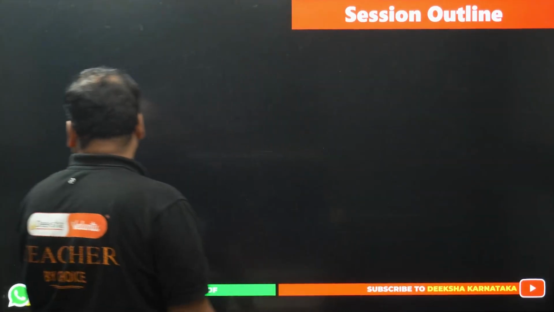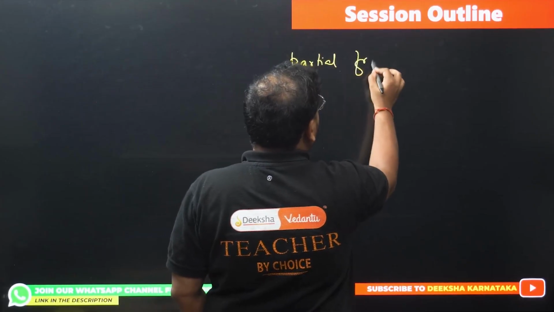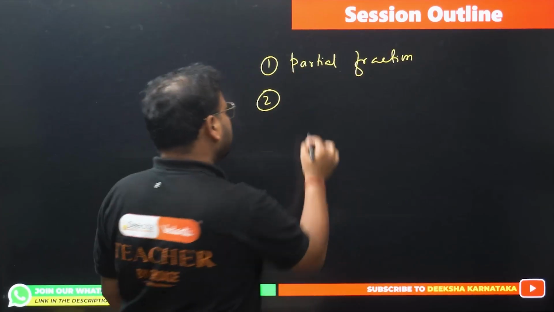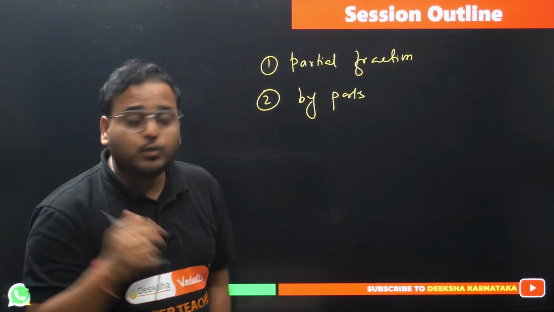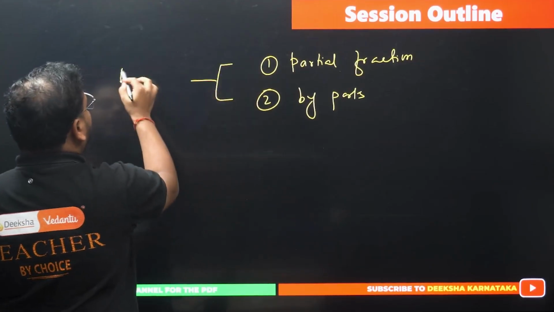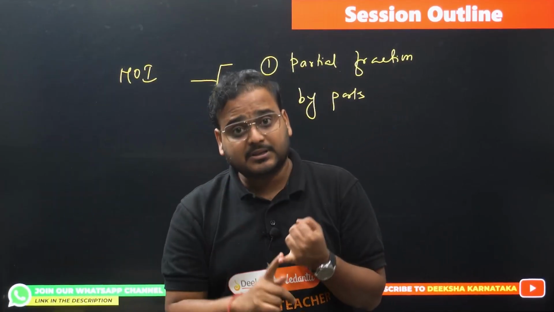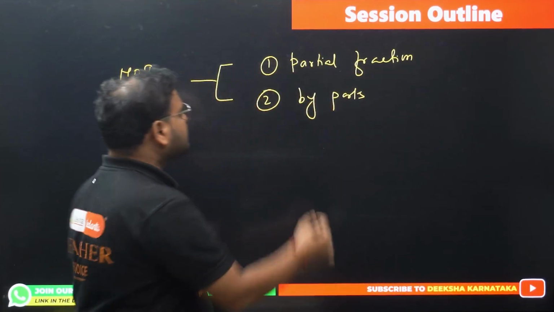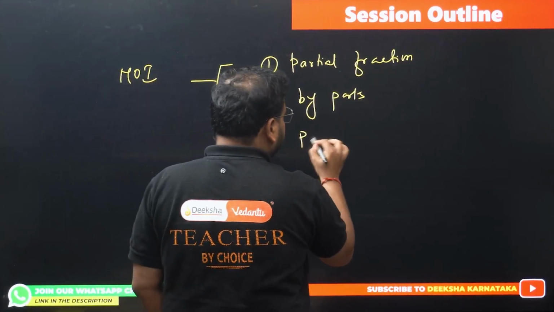Now, session outline. As I already said, we'll discuss 2 topics, starting with partial fractions. Partial fractions will be discussed first, then we'll dive deep into by parts. They're a very simple topic, but okay, we'll do that as well. These are two of your MOI. What is MOI? Method of integrals. Remember, we had 3: the first was substitution method, number 2 is partial fraction, and number 3 is by parts. So we are completing our MOI today, and in this I'll also discuss 3 formulas and questions on the 3 formulas of particular functions.